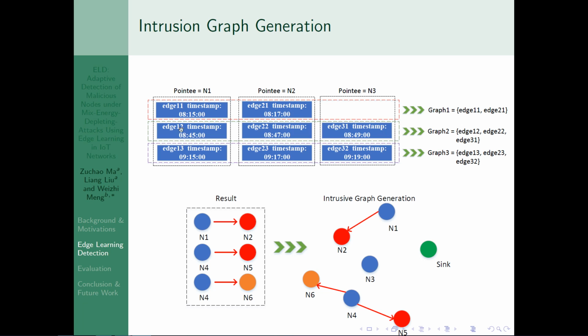For example, we put edge 11 and edge 21 into graph 1 because their timestamps are close to each other. Assume we have the detection result just like this, and then we can use it to build an intrusive graph, just like this. So now we can know M1 and M4 are malicious nodes.